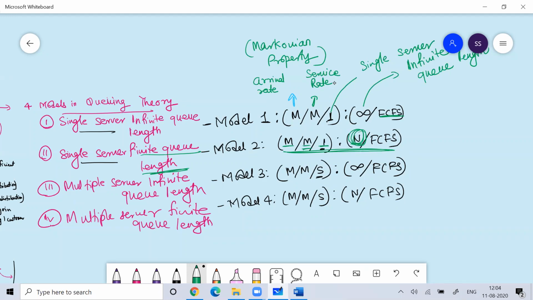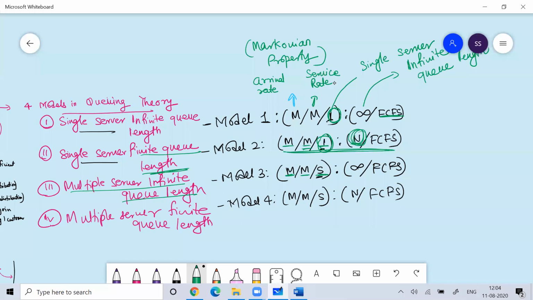Similarly, in the multiple server infinite queue length model, again the first M talks about the arrival rate, the second M talks about the service rate, and here the S talks about multiple servers. You can see earlier it was 1 because there was one server.